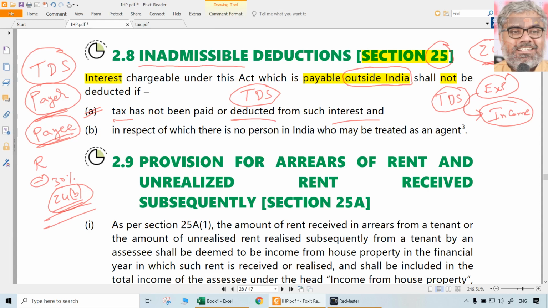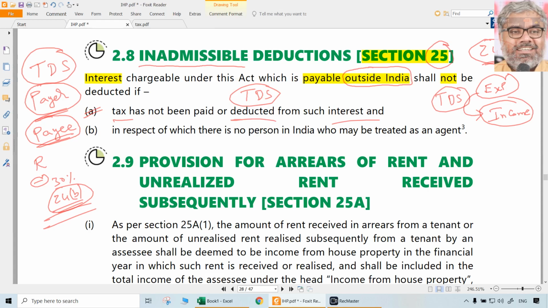So what does it mean? Indirectly, though the real expenditure is incurred by the SSE, he is not in a position to claim deduction, which means his income will be higher. Of course, he has to pay higher tax later. So the point of giving a punishment is coming here, not in other forms of penalty or other things. Simply by disallowing such expenditure, some bit of punishment is given to those people who did not cut TDS while paying the interest to somebody outside India.